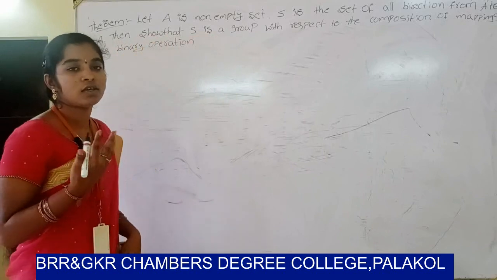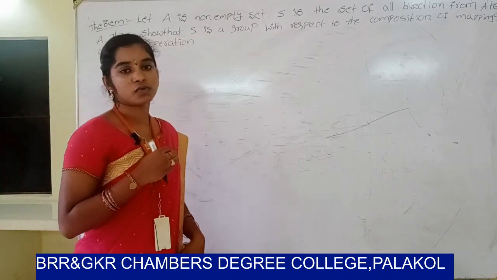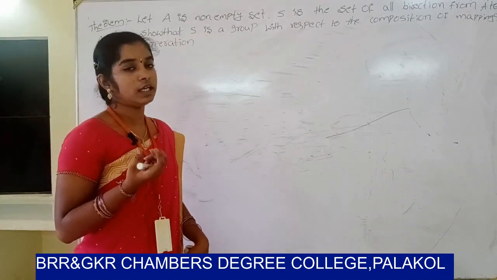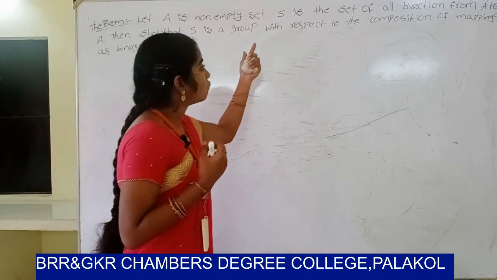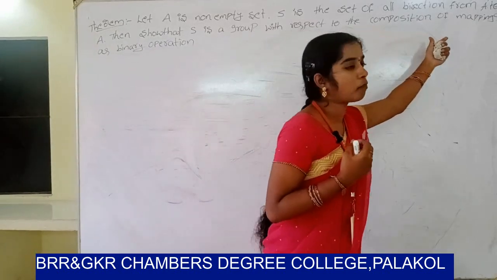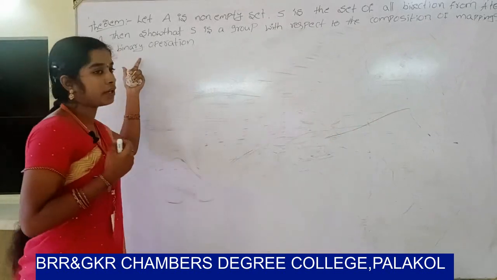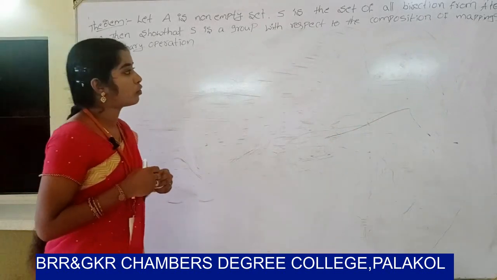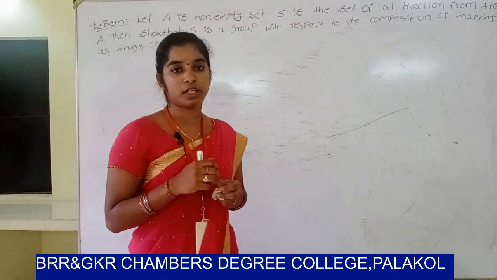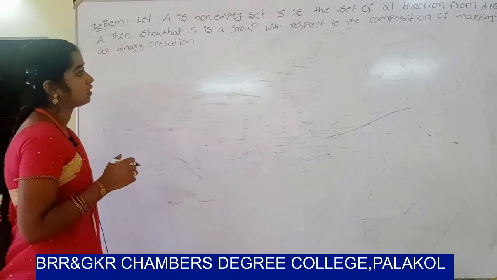A group satisfies four properties: closure law, associative law, existence of identity, and existence of inverse with respect to the composition of mappings as binary operation. So composition is defined by multiplication. Let us start the proof.